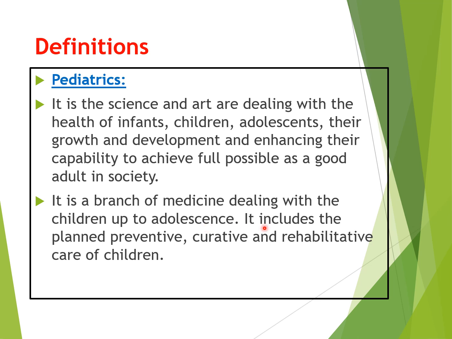It also includes planned preventive care, curative care and rehabilitative care of children. Prevention means we do immunization to prevent some kinds of diseases. When the child has any health related issues, we give treatment, so they receive curative care. And after the treatment is completed, to help them become normal, we also take care of the children up to the rehabilitative level.